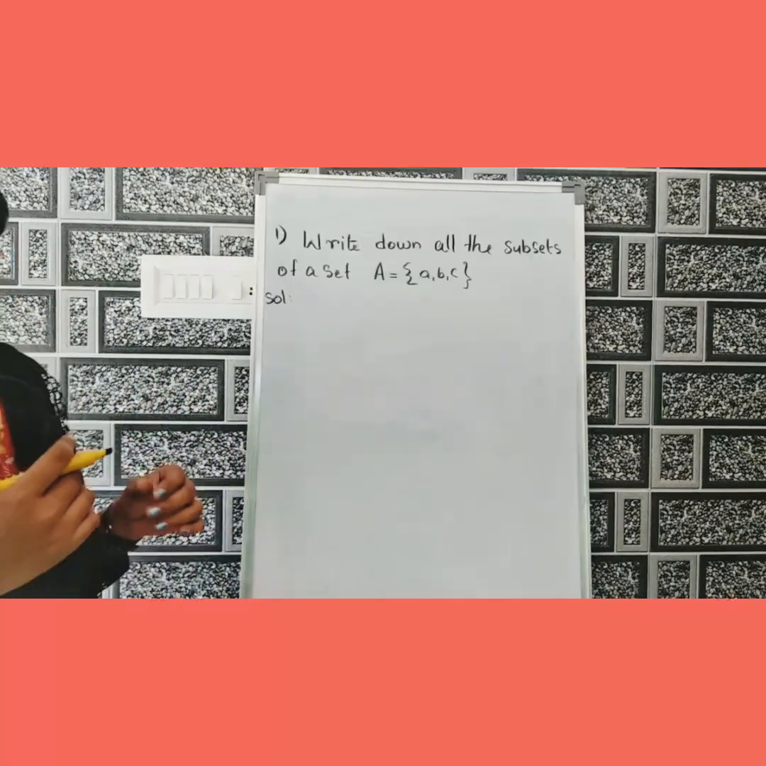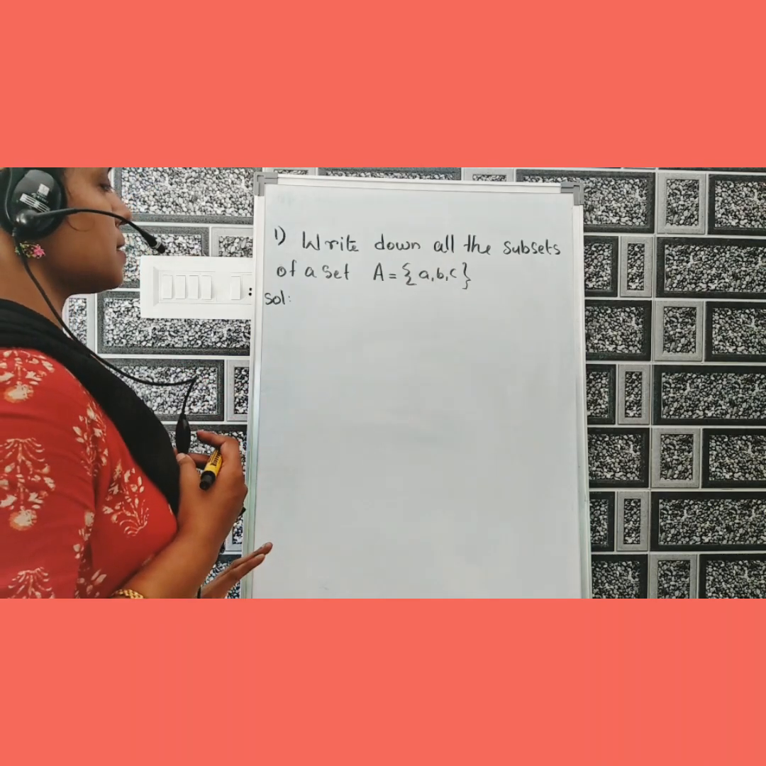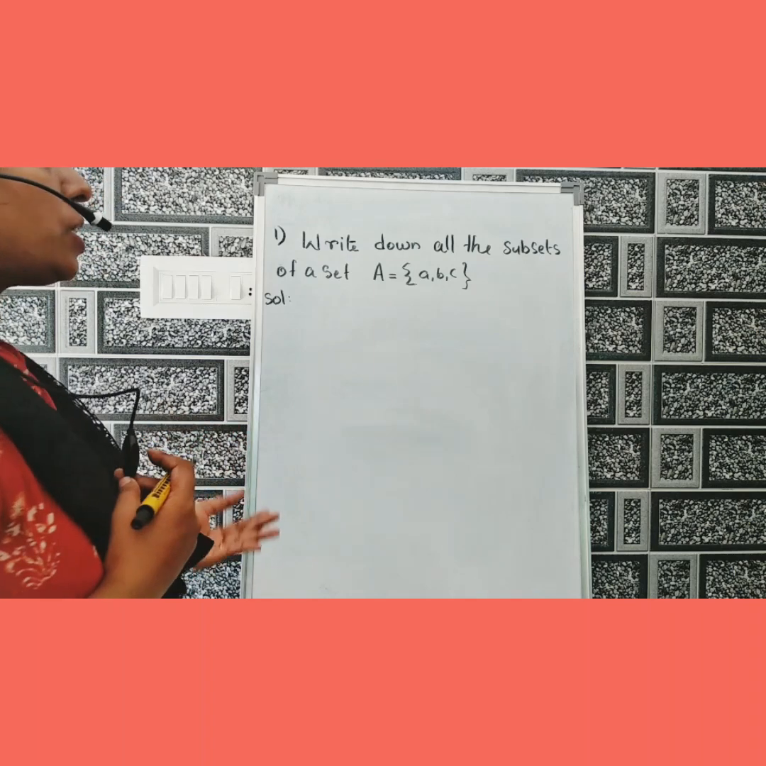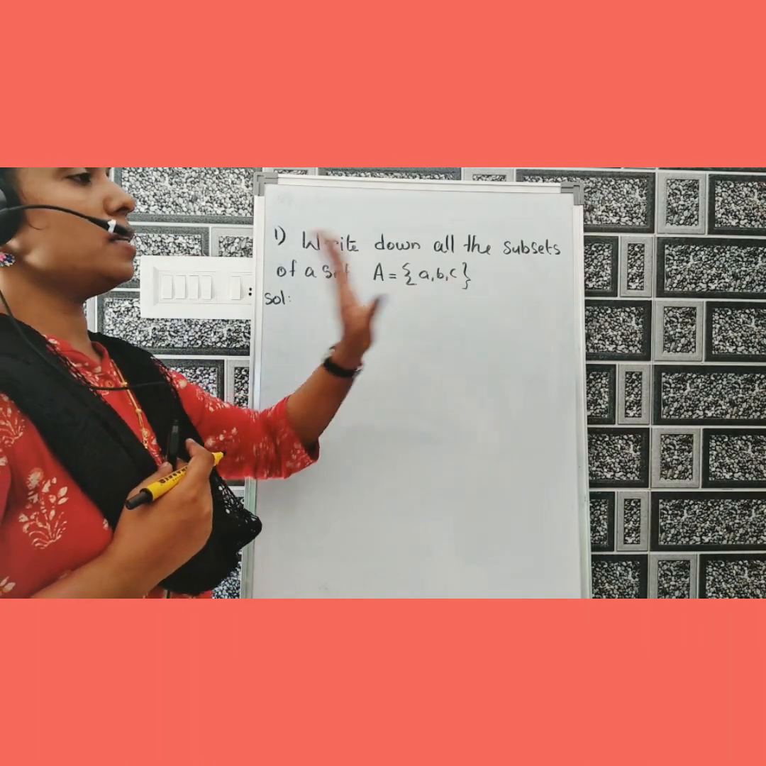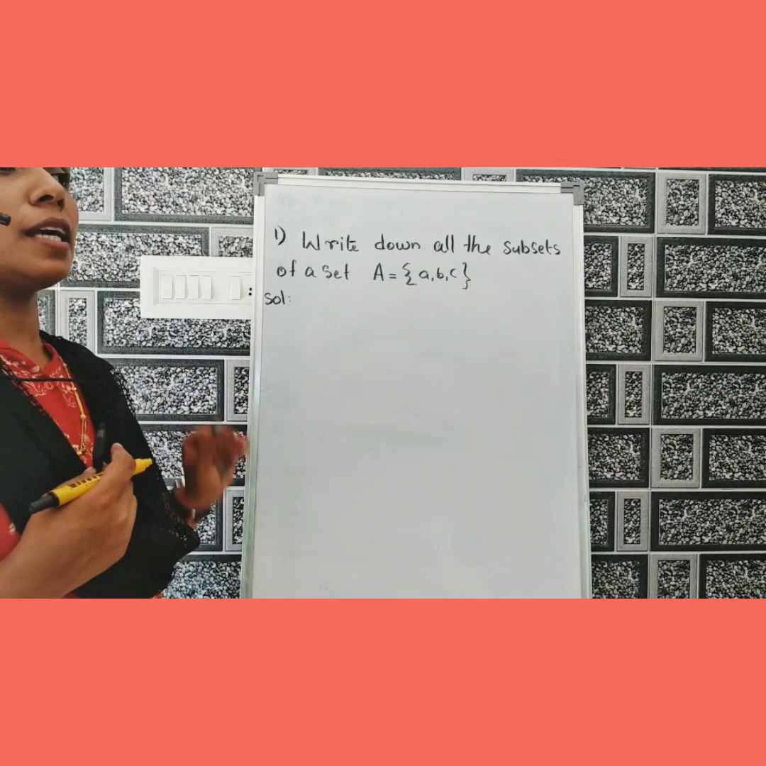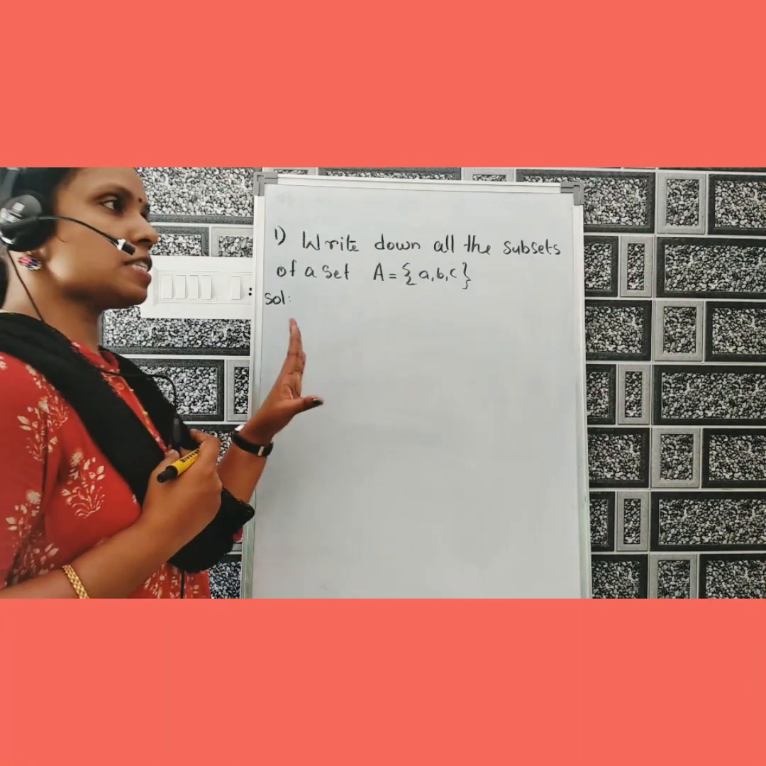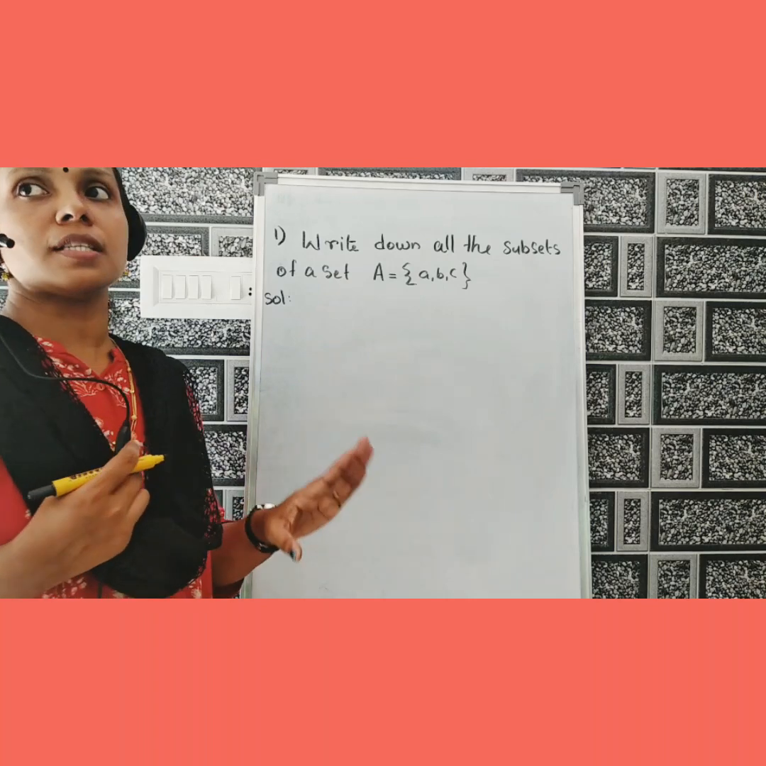Clear? Problem is, write down all the subsets of a set A equal to {a, b, c}. We know that if a set has n elements, then it has 2 raised to n subsets.